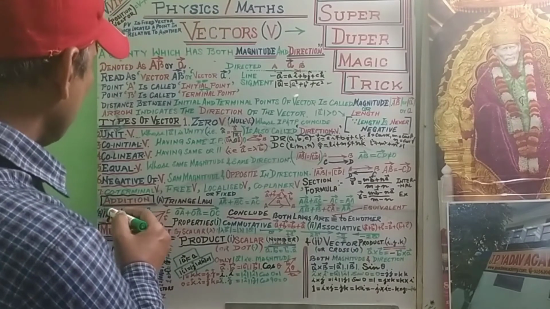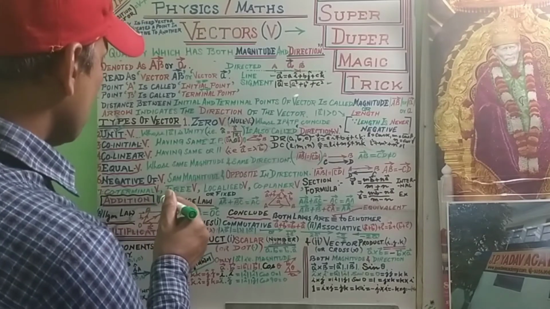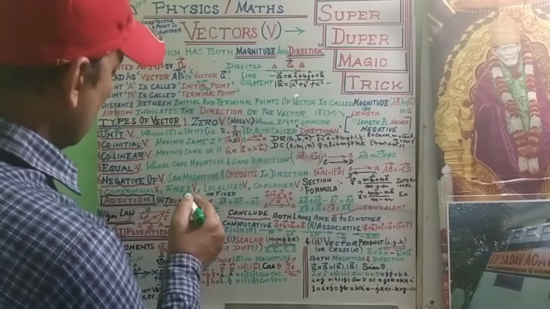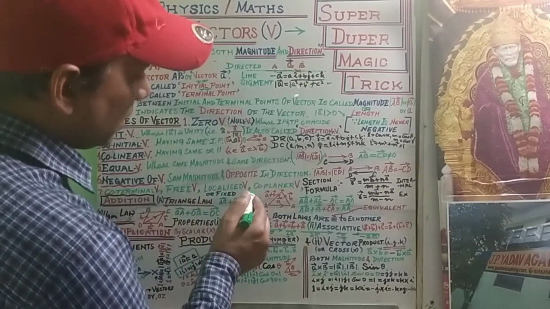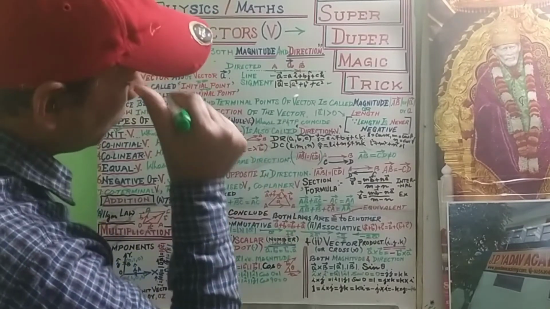Seventh type of vector is the coterminal vector. Other vectors are free vectors, localized vectors and coplanar vectors. These are other types of vectors.